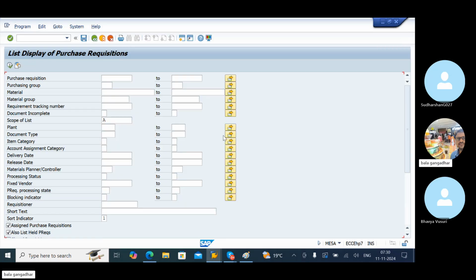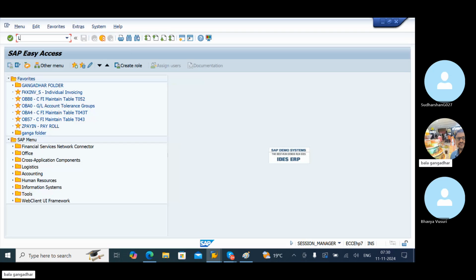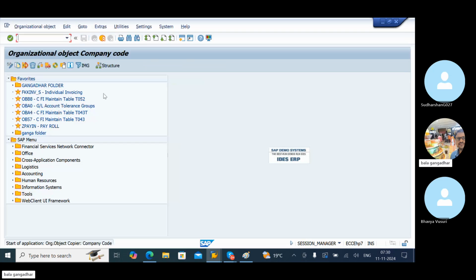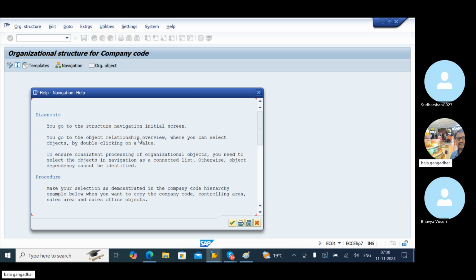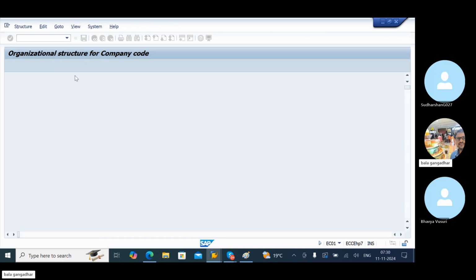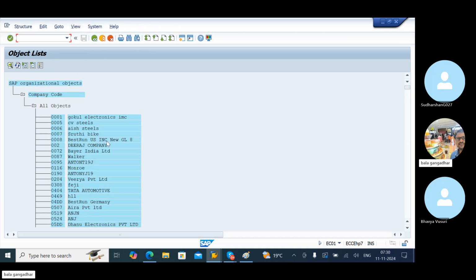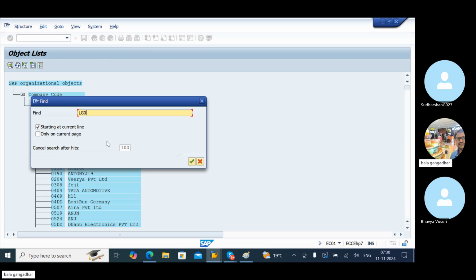This also there, LG05. Both are there. Okay, let me run this one first. 01. I'm going to check the architecture structure. We have the two company codes parallelly actually. LG01 and LG05. Let me check LG05.